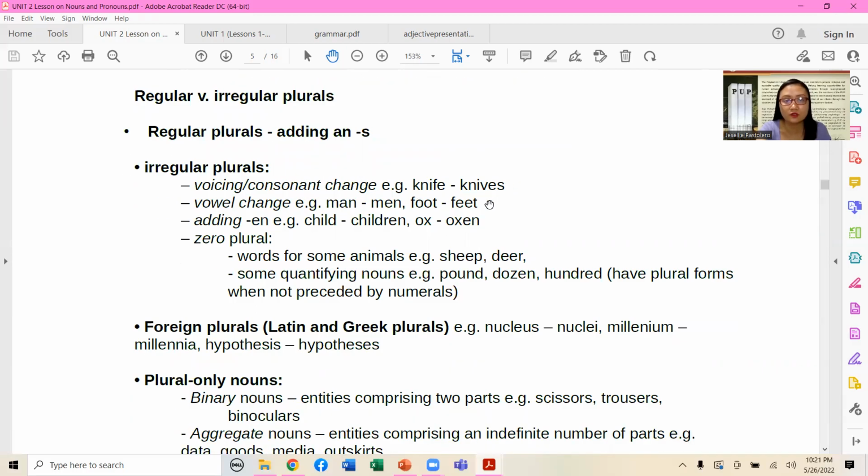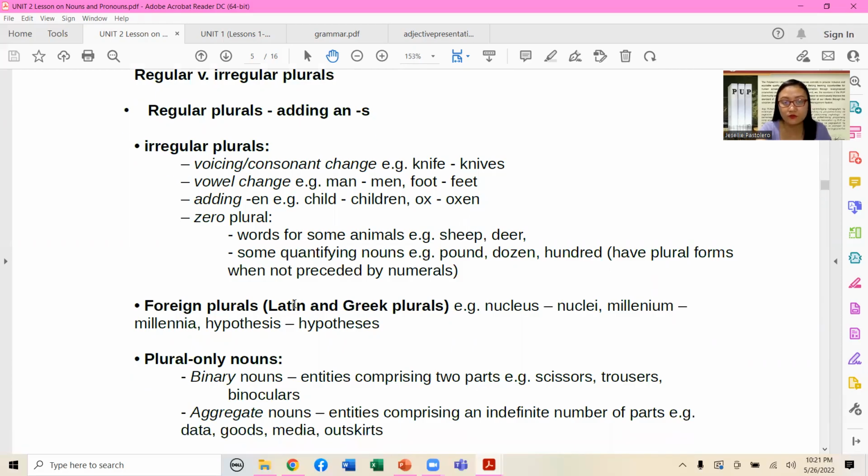From knife to knives, vowel changes: man, men; foot, feet; adding of en in the word child, children, and oxen. And then the zero plural form, which concerns the following examples: sheep, deer. So there's no such thing as sheepen or deers. Other than that, some quantifying nouns, examples are as follows: pound, dozen, hundreds.